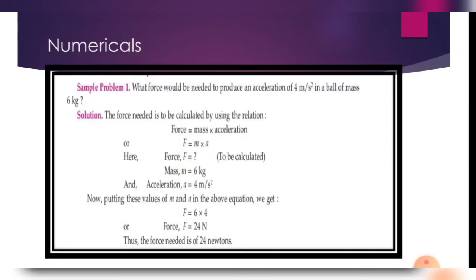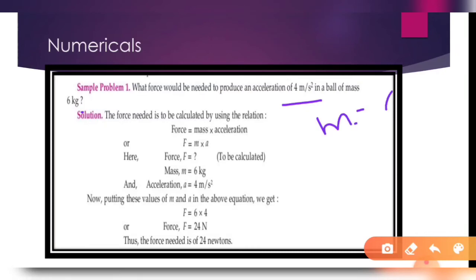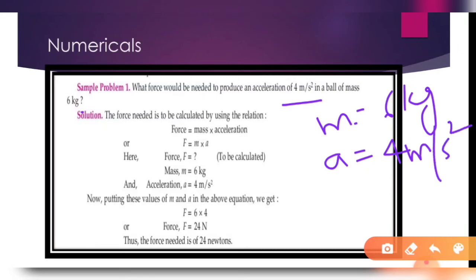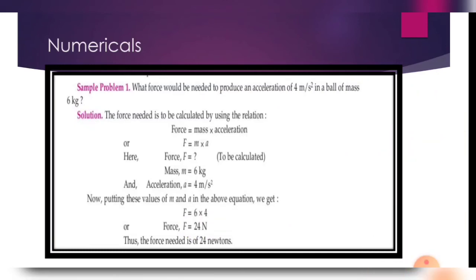You can see the related numericals also. The first question is: what force would be needed to produce an acceleration of 4 meter per second square in a ball of mass 6 kg? We are already given the mass, that is 6 kg, and the acceleration, that is 4 meter per second square. What we need to do is find the force. We know that force is equal to mass into acceleration. If we multiply them, we get the answer as 24 Newton.